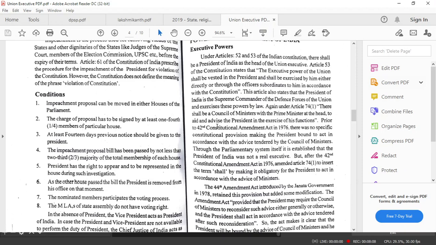See, these are the constitutionally given circumstances when the president's office may be vacant. So completion of 5 years, resignation, impeachment, and sometimes there are situations when the vacancy can arise due to his death also.